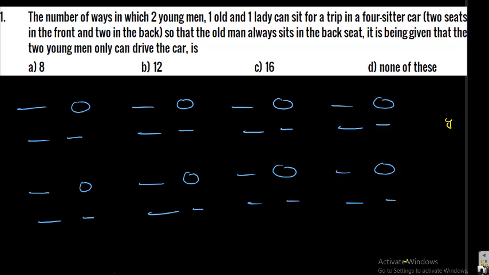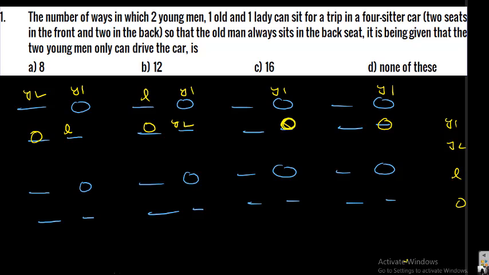The young persons are taken as Y1 and Y2, lady as L, and old person as O. First of all, Y1 can drive the car. The old person can sit in any of the back seats. Now we have the lady and Y2, who can be placed in the remaining seats in different ways.